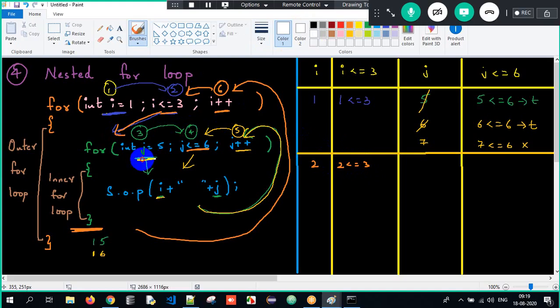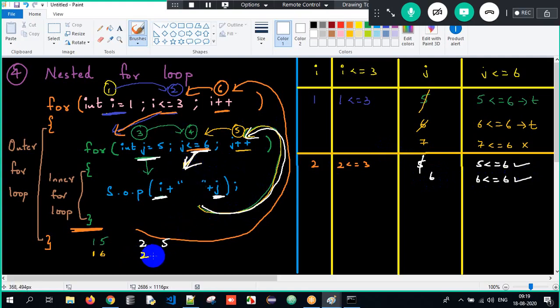Again, j will get initialized to 5 here. Again, check the condition. Is 5 less than or equal to 6? True. Control comes inside. What is the i value? It is 2. 2 will get printed, j is 5. Clear? Again it goes back. j plus plus, it will become 6. Is 6 less than or equal to 6? Yes. Again the control will come inside. The i value is still the same, but the j value is 6. Again it goes back, it will become 7. Is 7 less than or equal to 6? No. Stop it.